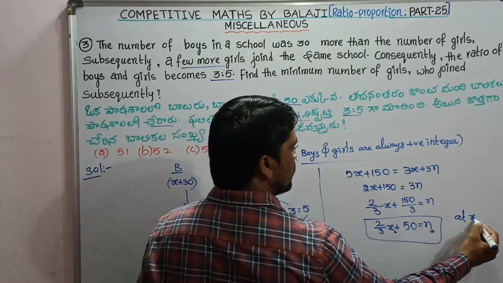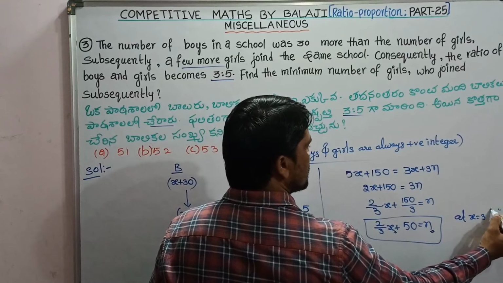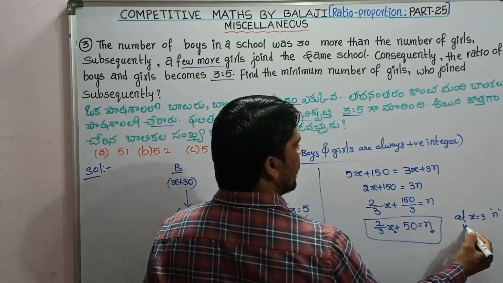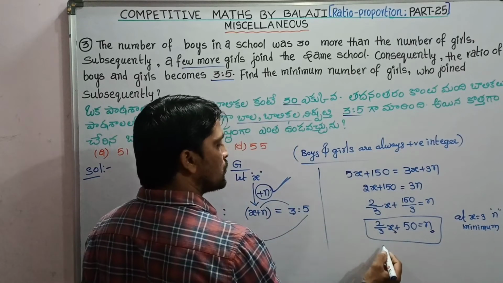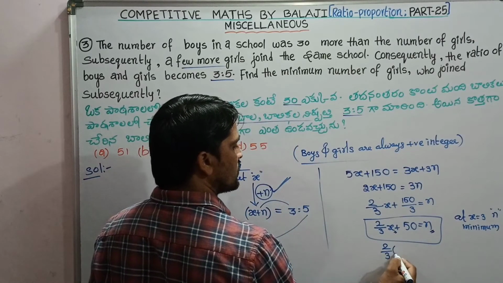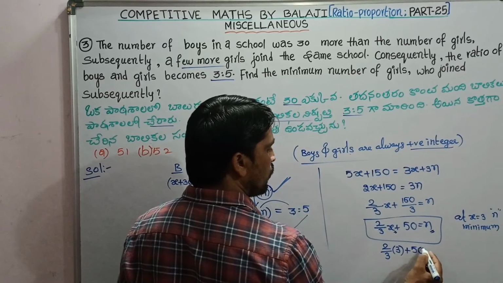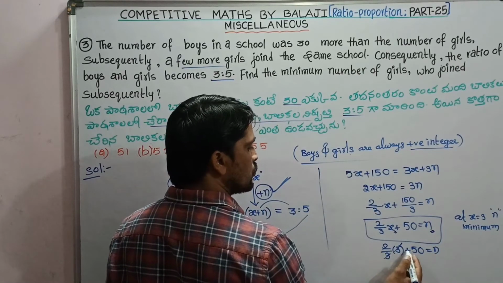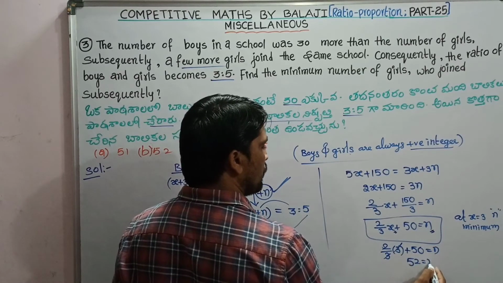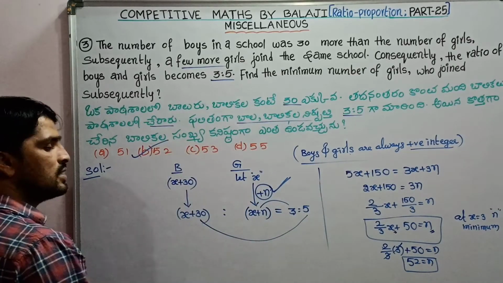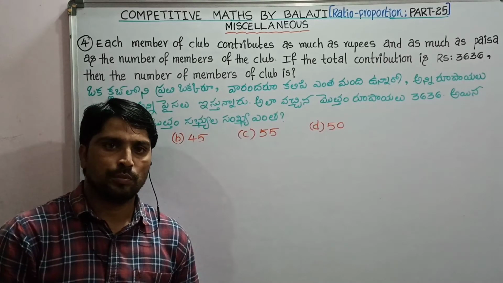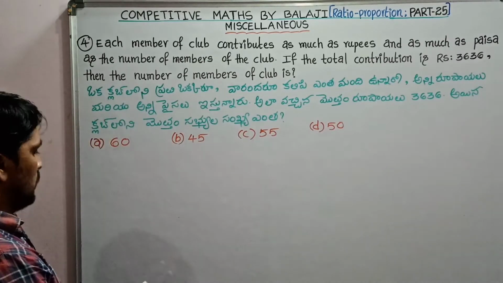See, at x equal to 3, n is minimum. So substitute the x value as 3. That is, n equals 2 plus 50, because the 3 gets cut. So 52. The minimum number of girls who subsequently joined the school is 52. So the answer is B.